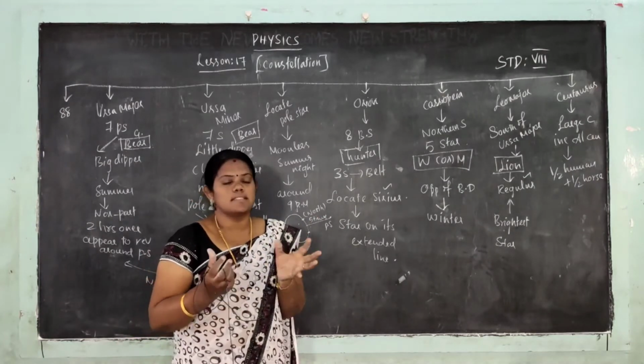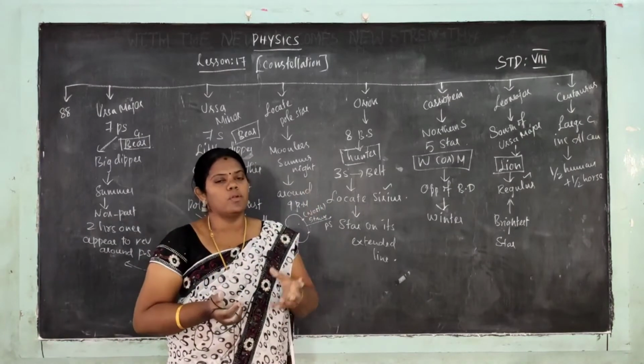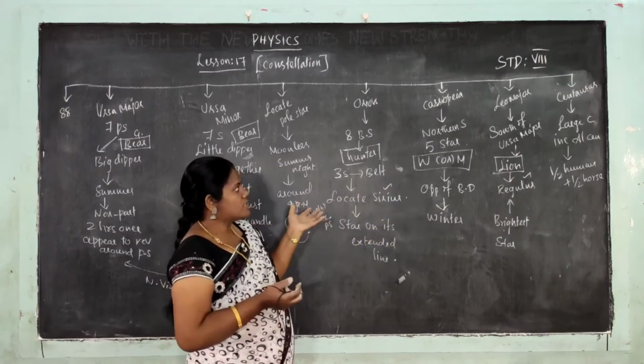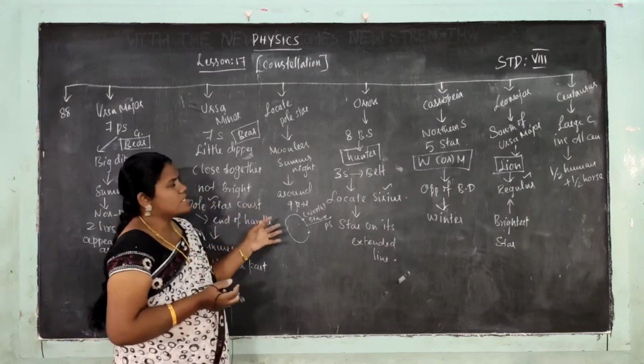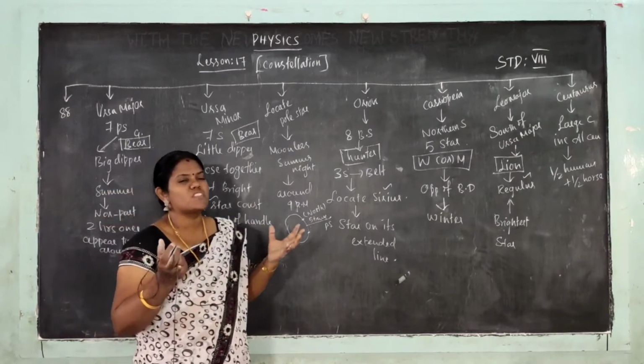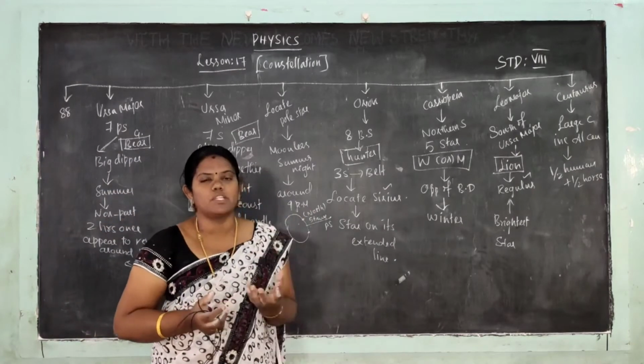So a constellation is nothing but an accumulation of stars making some shape of pattern. The stars combine and you see a shape, which is called a constellation. So a constellation is a group of stars combined to form a particular shape.